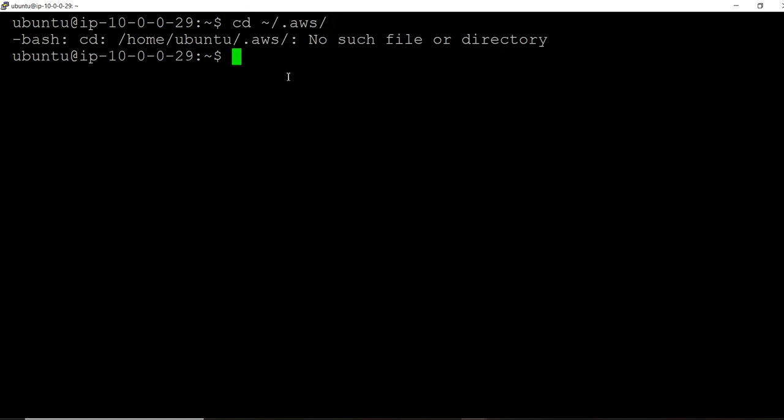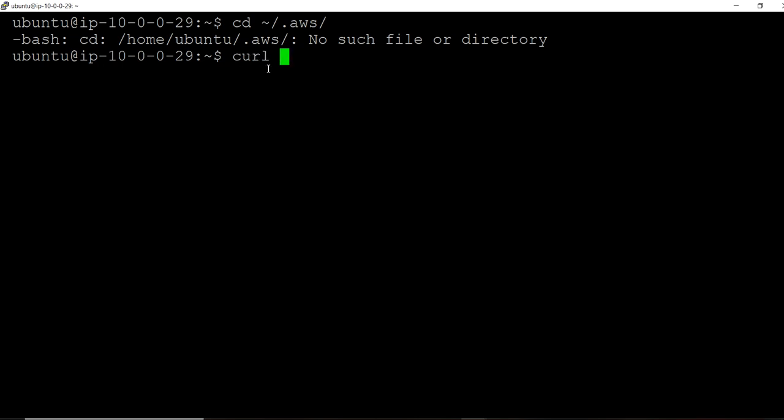No such file or directory, because here we did not configure aws configure, we did not perform any aws configure. That is the reason we are unable to see any configuration file in the second server. So where will we get that one?